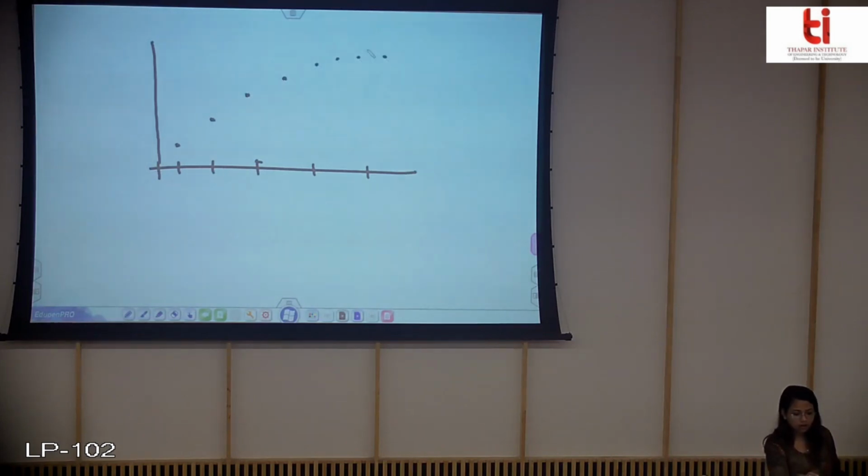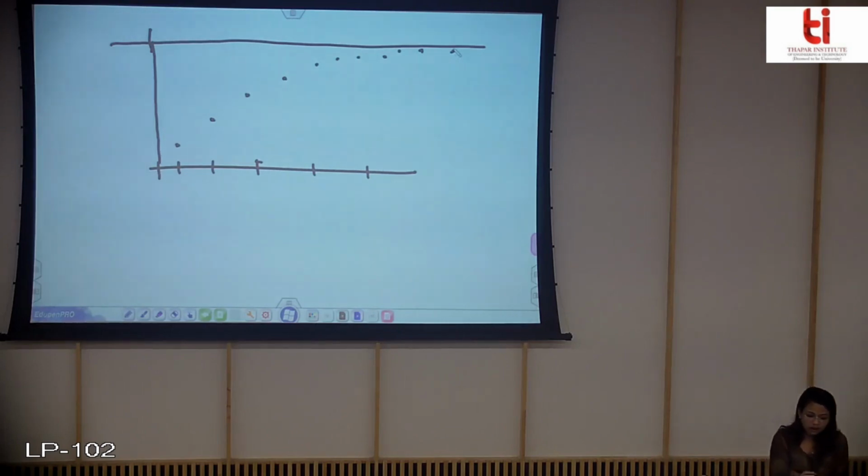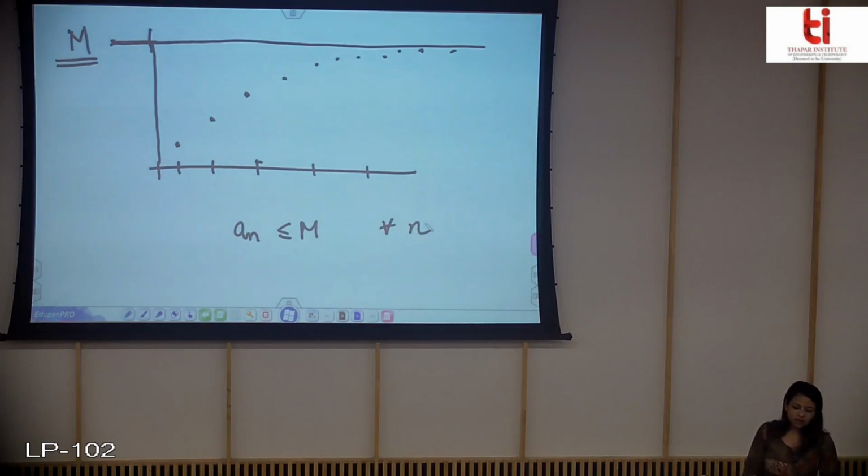Now you can easily see that if I make a line over here, all my ans are below this line m. So this is called an upper bound of a sequence, so that every an is lying below this constant m. That is, you can say that an is less than or equal to m for every n. Then we say that the sequence is bounded above by a constant m.